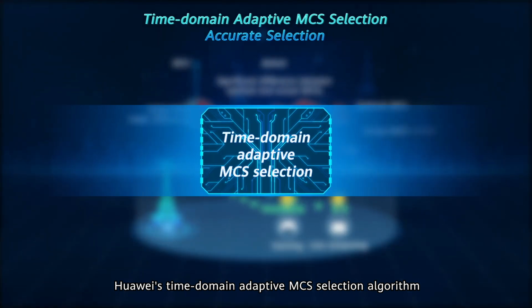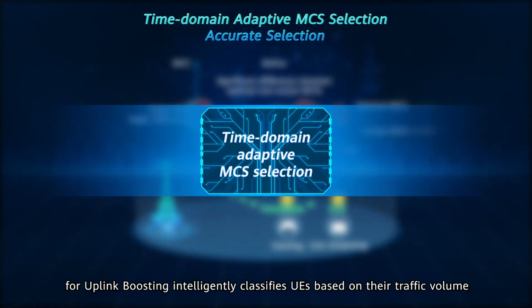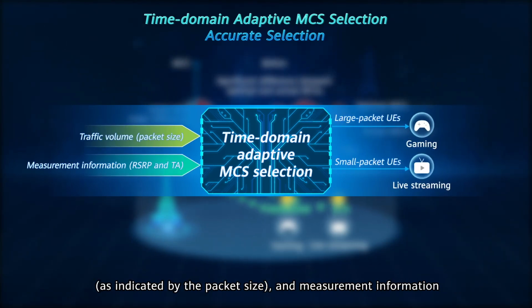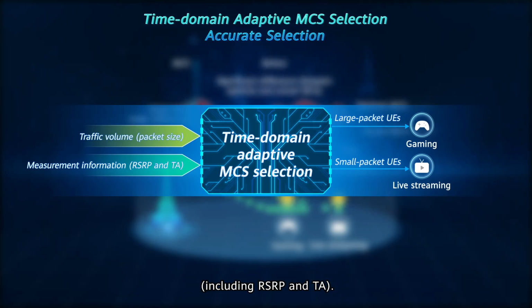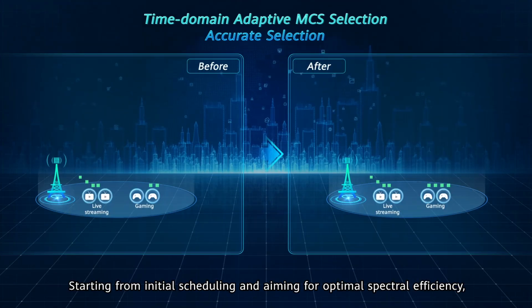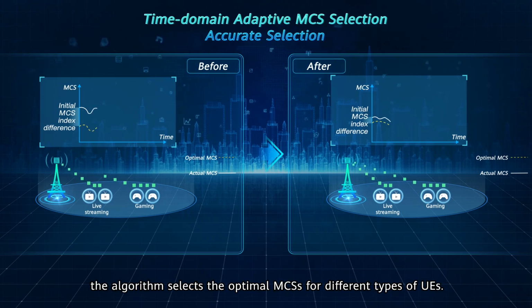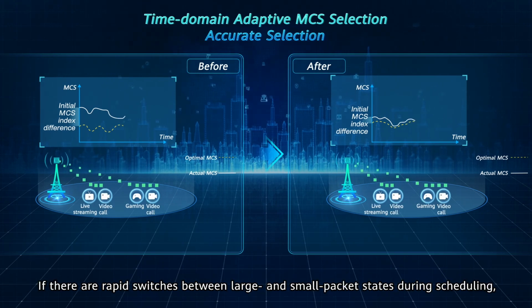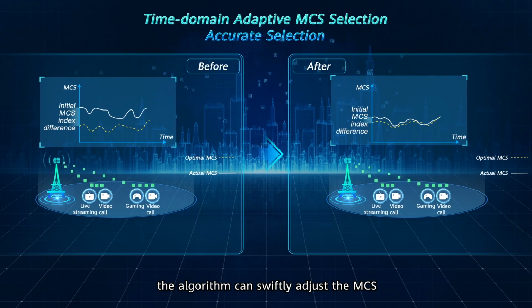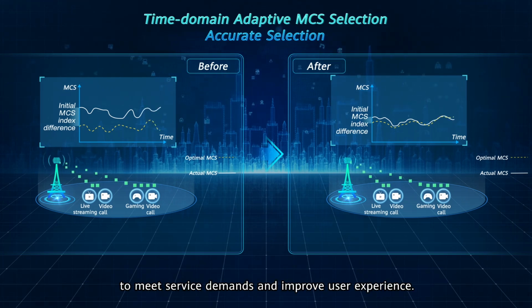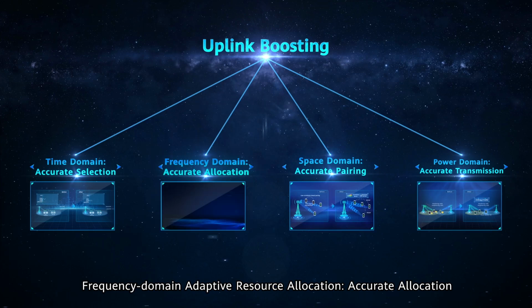Huawei's Time Domain Adaptive MCS Selection algorithm for uplink boosting intelligently classifies UEs based on their traffic volume, as indicated by the packet size and measurement information, including RSRP and TA. Starting from initial scheduling and aiming for optimal spectral efficiency, the algorithm selects the optimal MCSs for different types of UEs. If there are rapid switches between large and small packet states during scheduling, the algorithm can swiftly adjust the MCS to meet service demands and improve user experience.